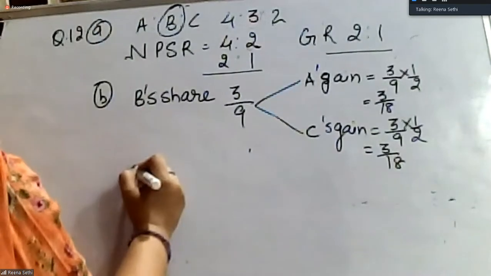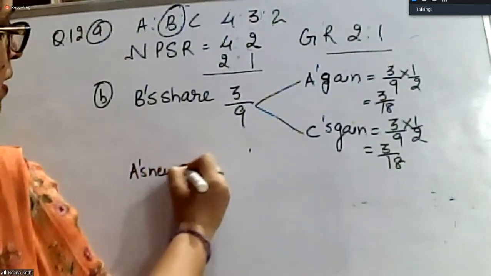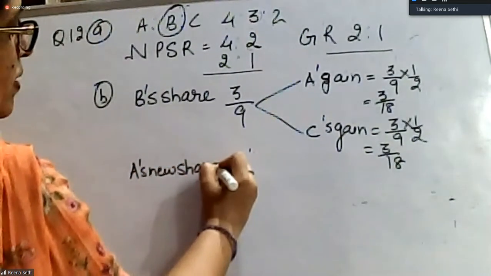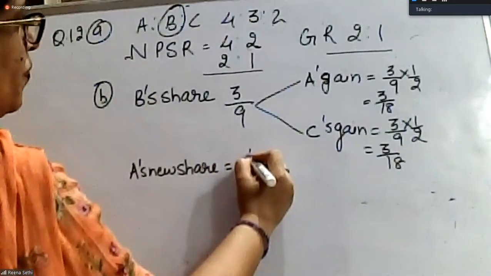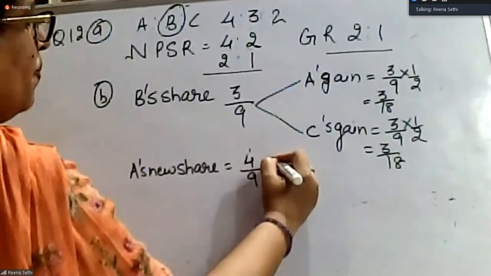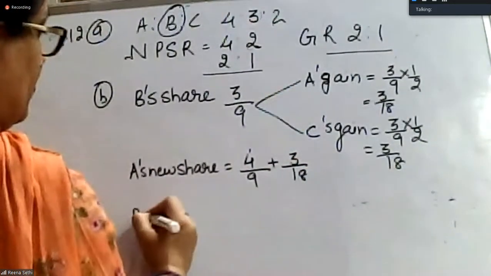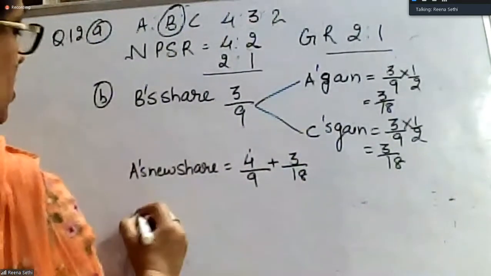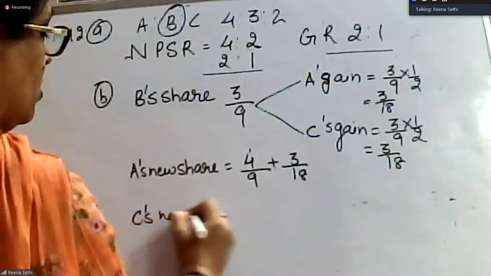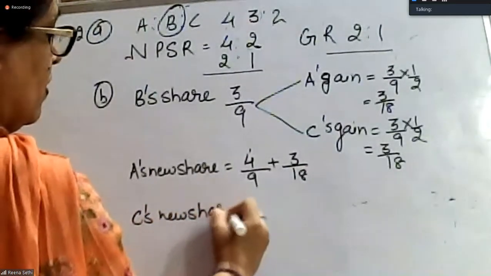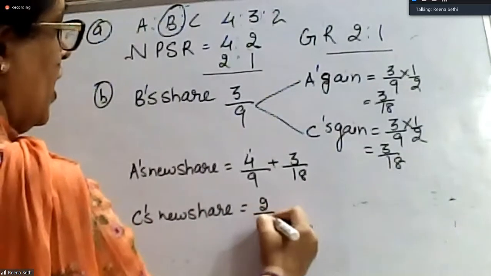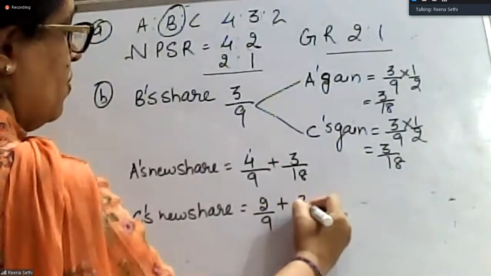So A's new share will be equal to 4/9 plus 3/18, and C's new share is equal to 2/9 plus 3/18.